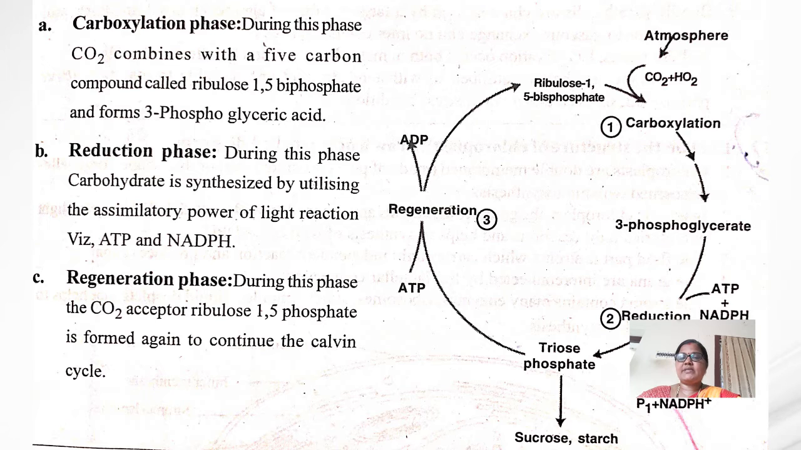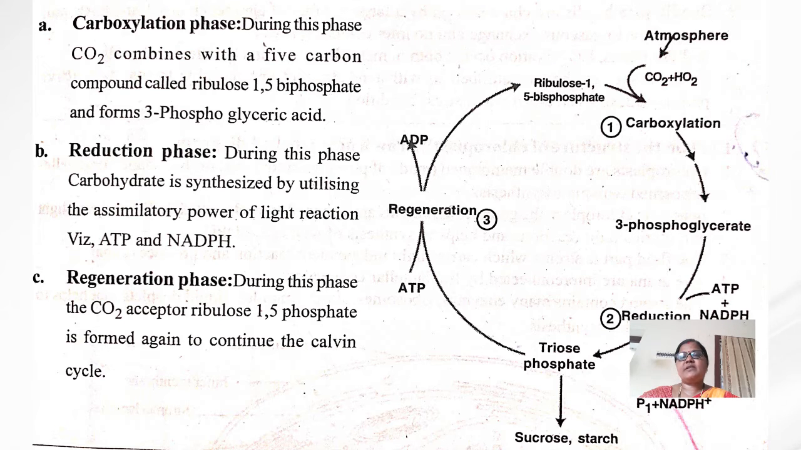This Calvin cycle includes carboxylation, reduction, and regeneration. In the previous class, I explained about these phases. The Calvin cycle includes the carboxylation phase, the reduction phase, and the regeneration phase.